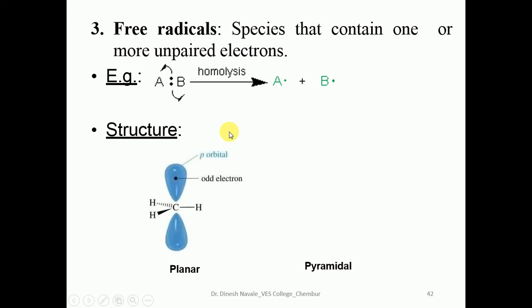Depending upon the free radical's nature, it can have planar or pyramidal geometry. In the planar geometry it exhibits sp2 hybridization, and in the pyramidal geometry it shows sp3 hybridization. Everything depends upon the free radical's nature, whether it is a singlet or a triplet species.